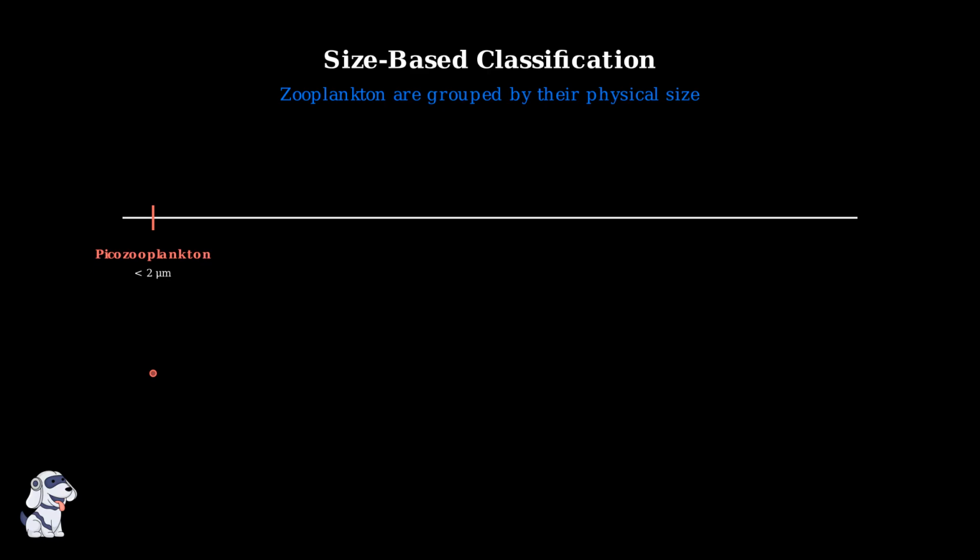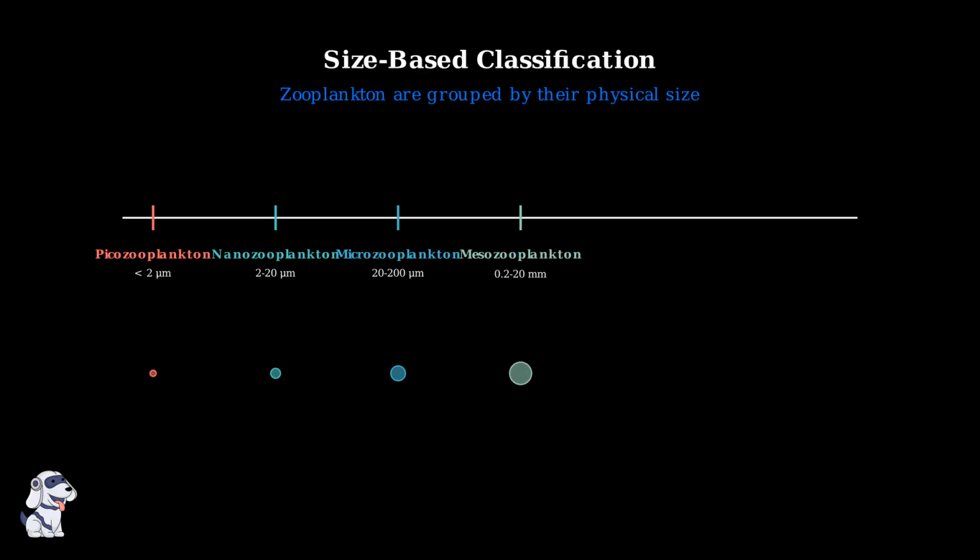Picozooplankton are less than 2 micrometers. So tiny, they're barely visible even under a microscope. Nanozooplankton range from 2 to 20 micrometers. These include many single-celled protozoans that feed on even smaller organisms and bacteria. Microzooplankton, measuring 20 to 200 micrometers, include small copepods and other tiny crustaceans. They're still microscopic, but play crucial roles in marine food webs.